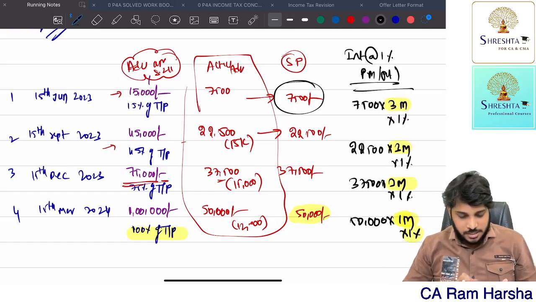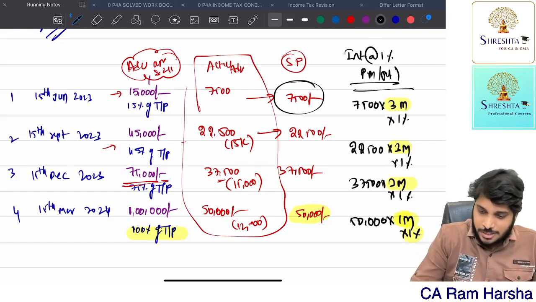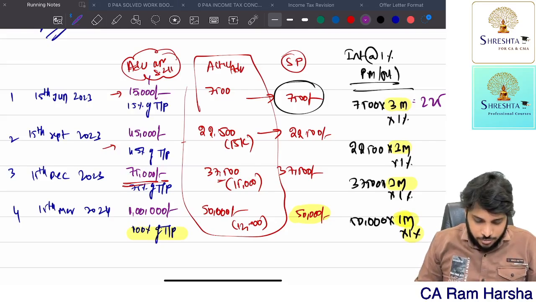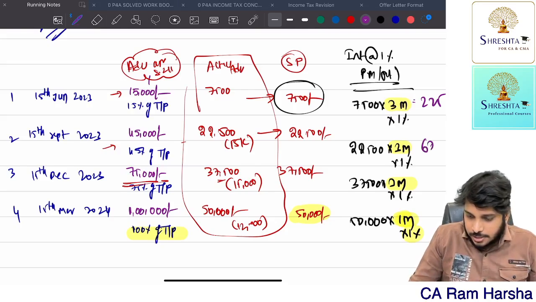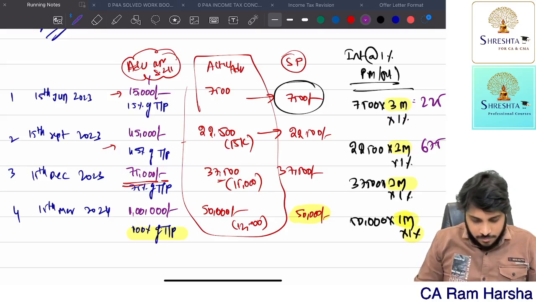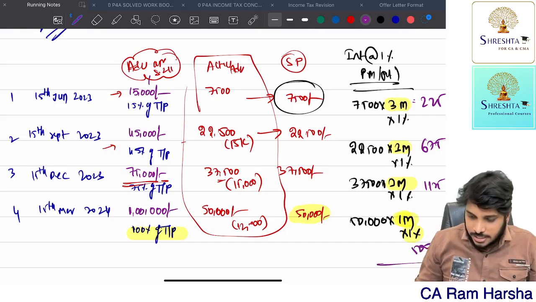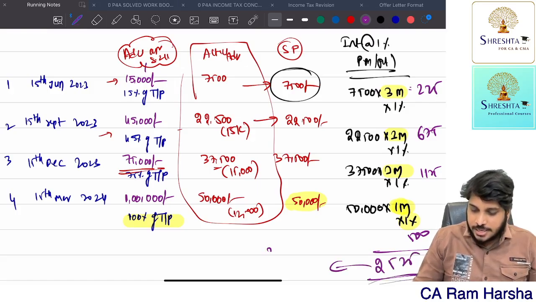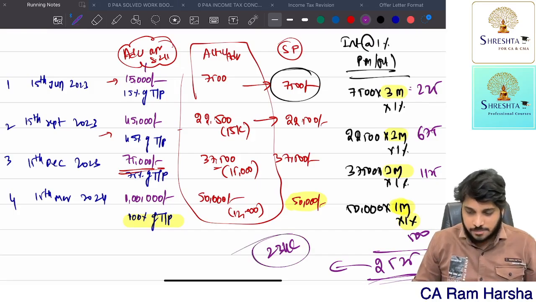7,500 into 3 months into 1%: 225 rupees. 22,500 into 3 into 1%: 675 rupees. 37,500 into 3 into 1%: 1,125. 50,000 into 1 into 1%: 500 rupees. Total interest how much? 225 plus 675 plus 1,125 plus 500 is 2,525. This is the interest that is applicable as per 234C.